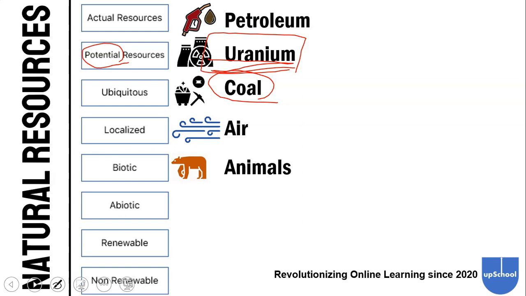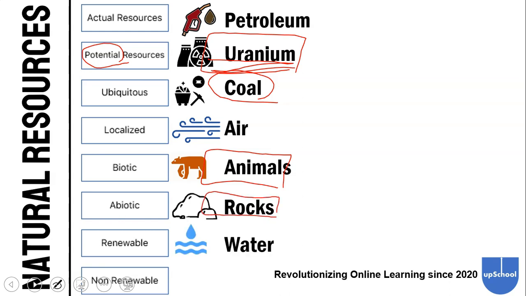Examples of biotic resources are animals, living. Examples of abiotic resources are rocks, because the rocks are non-living. An example of renewable resources is water, because the water cycle can be renewed quickly and it can be recycled, so that makes it a renewable resource. Although in today's world, this is not happening. An example of non-renewable resources is iron ore, because it cannot be replaced. And in today's world, we're actually running out of non-renewable resources, which is actually a problem.